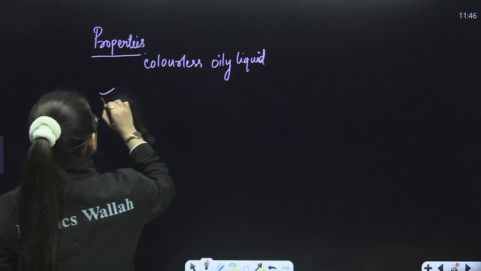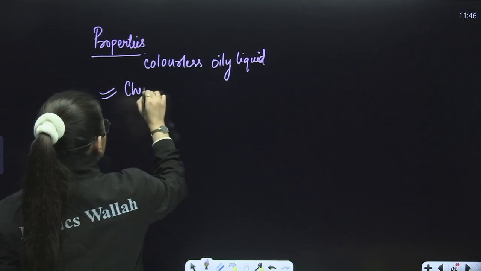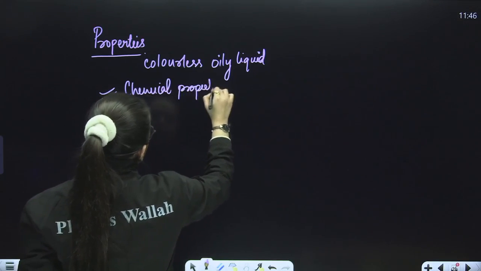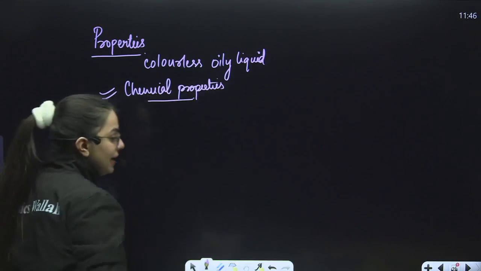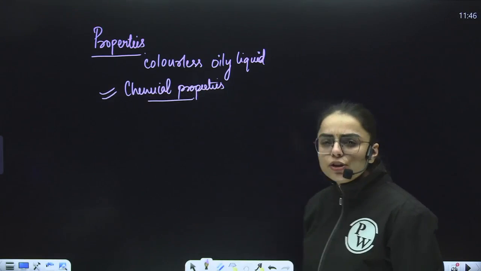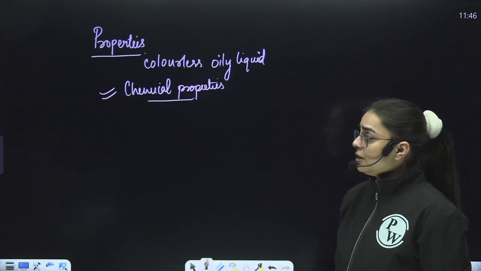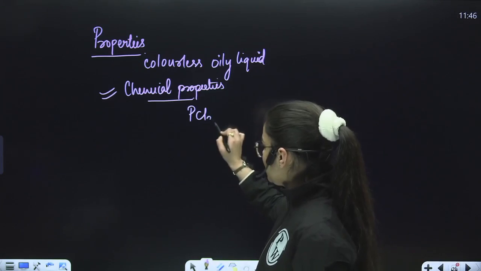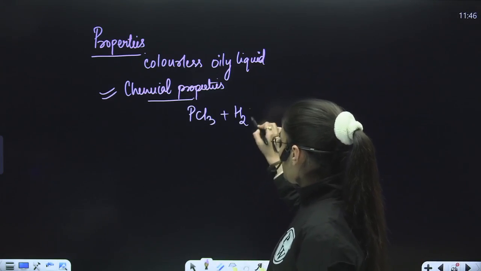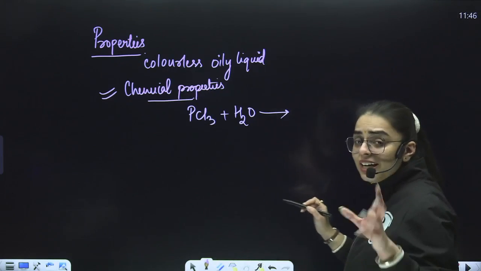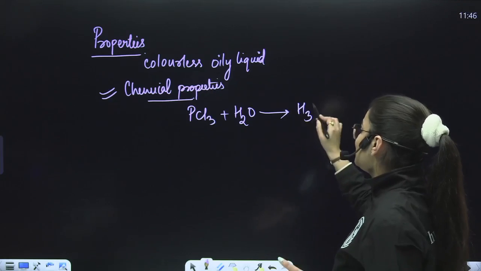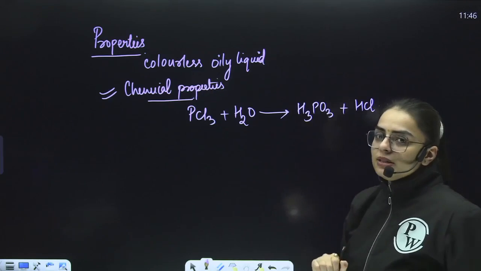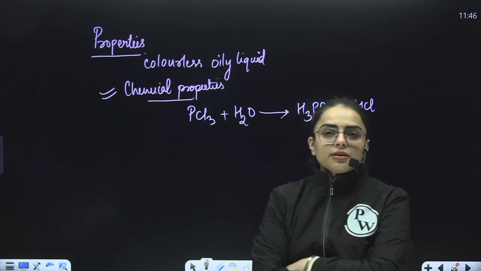If I talk about the chemical properties, I told you about the hydrolysis reaction. Now, what happened in the hydrolysis reaction? We are taking PCl3, right? See, PCl3 on reaction with water, what shall it give us? This is the important thing. It will give us H3PO3. This is certainly asked in your examination. Also, HCl is being released over here. This is a very important reaction. Okay, is it clear to you?